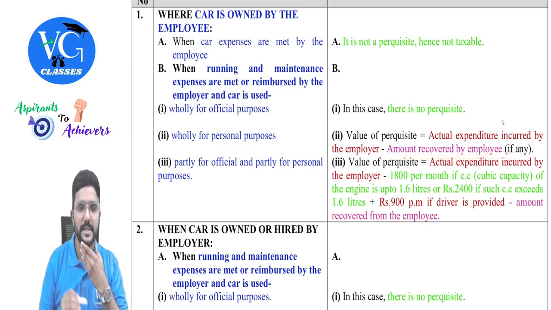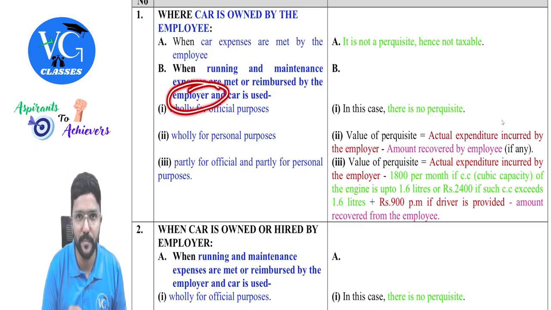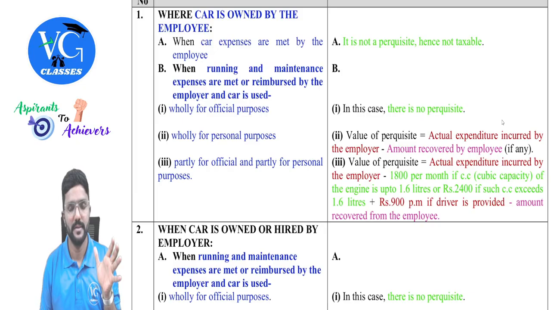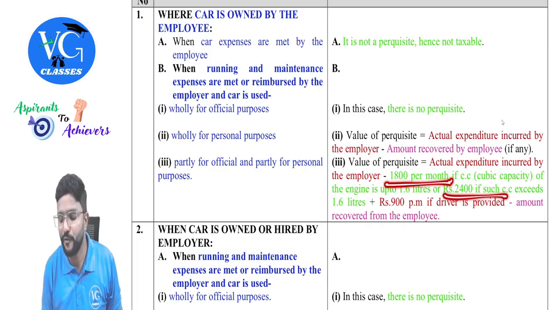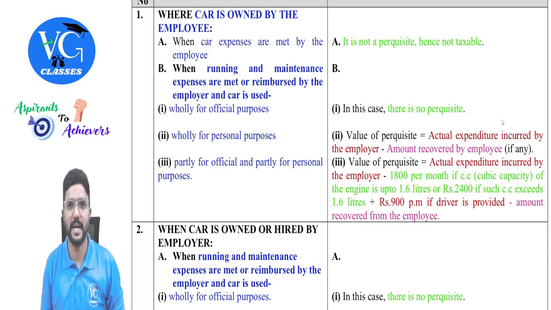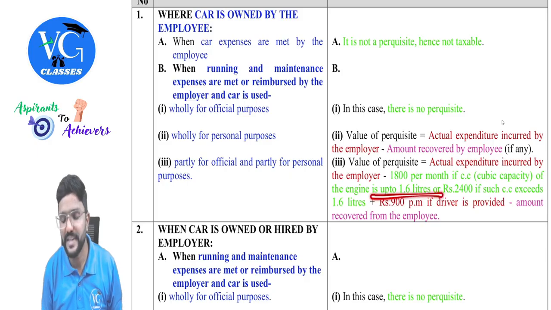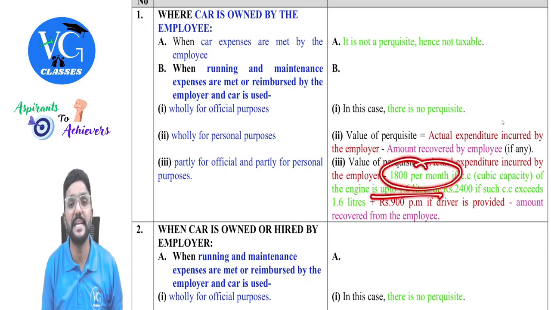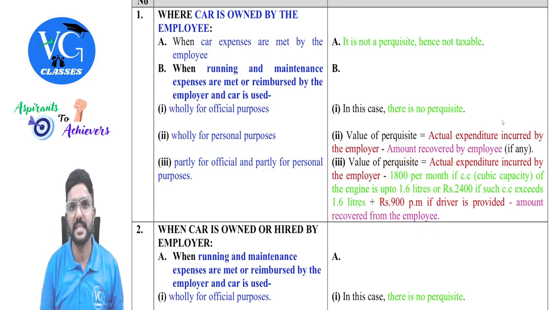Sir, what if the car is used partly for office and partly for personal purpose? Then we need to take the actual expenditure incurred by employer. From that, we need to deduct either 1,800 per month or 2,400 per month, depending upon the CC of the car. If the cubic capacity of the car or the engine is up to 1.6 liter, then we need to deduct 1,800 rupees per month. Or if the CC of the car is more than 1.6, then we need to reduce 2,400 per month. Per month.